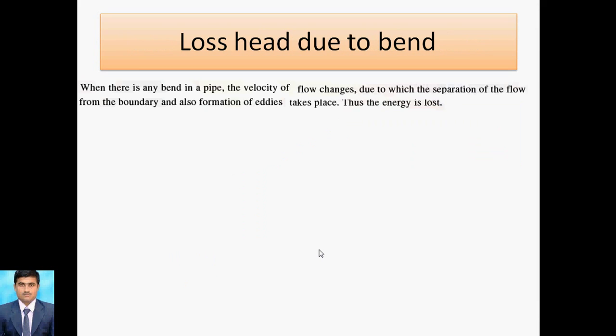The next is the loss of head due to bend. As you know, whenever there is a bend in a pipe, the velocity of flow changes, and due to the separation of flow from the boundary and also formation of eddies, a loss takes place. This loss is called the loss of head due to bend. So a bend in the pipe causes a bend loss.